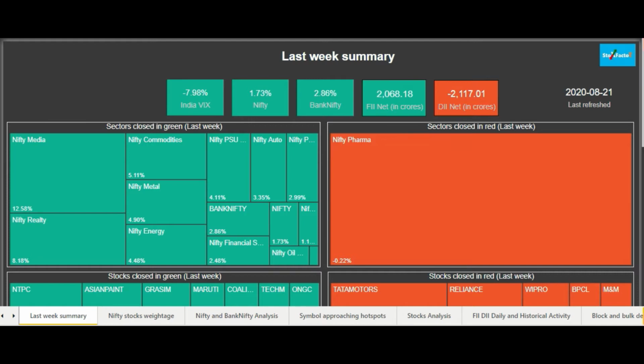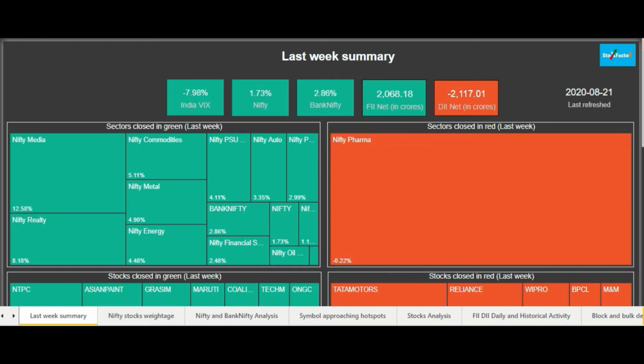in strong hand. Now coming to the second box, which tells us the Nifty increase or decrease in the last week. Here we can see that the Nifty increased in the last week by 1.73%. That's why the box is in green. Had it been in the minus, it would have been red. Coming to the third box, same as Nifty, Bank Nifty also rose around 2.68% last week.